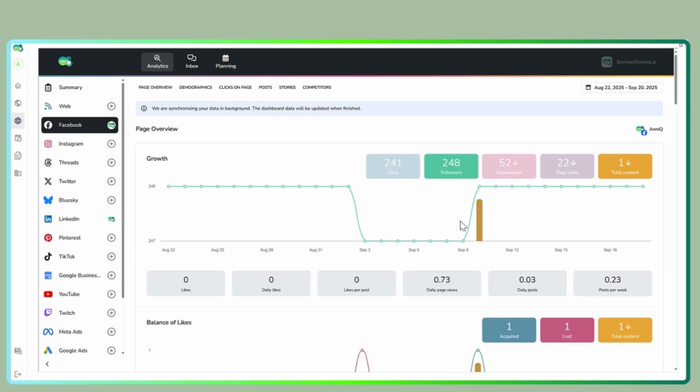Great. And again, you will see the analytics, check the message here. It will sometimes take 5 to 10 minutes to get all the information. And based on the restrictions of the channel, you could get more or less previous or past information. But something important is, once you connect the social media, all the analytics from that moment, let's say today and the future, will be complete for your account.